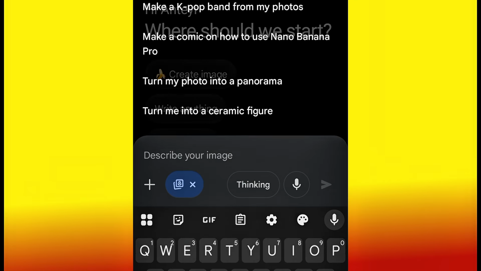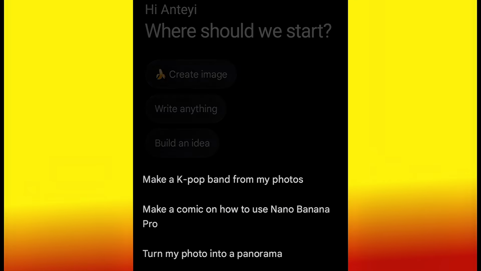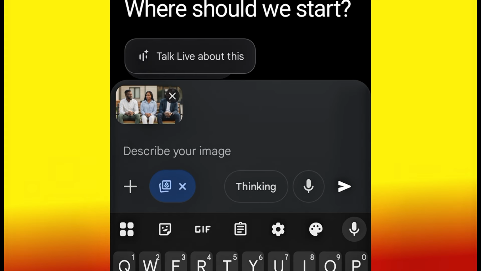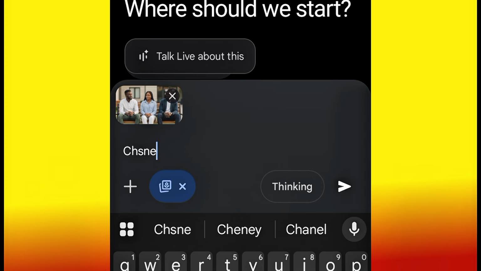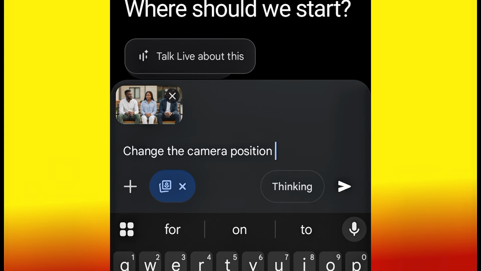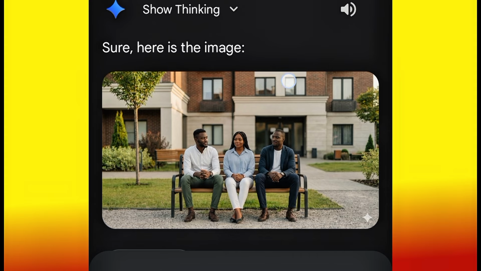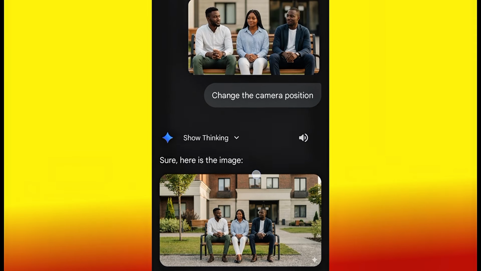Make sure that this banana icon is turned on, and then go ahead and upload the image. Let me say change the camera position. Be specific. You can be specific that you need it from above, from the back, or from the side. But I just say change the camera position and hit OK. You see, this is another camera position. This one is wider than this one.